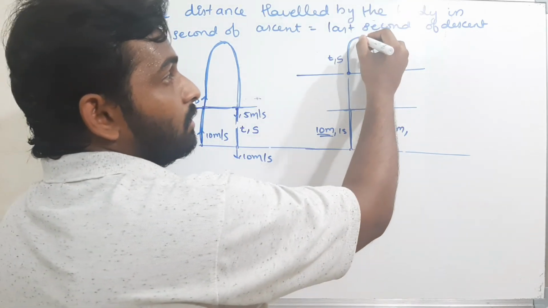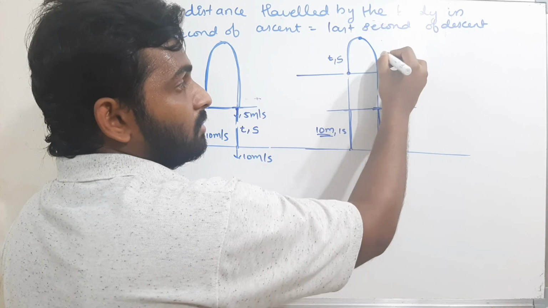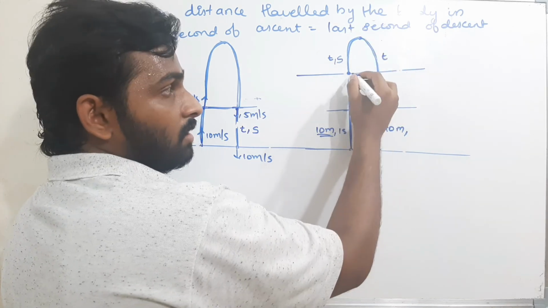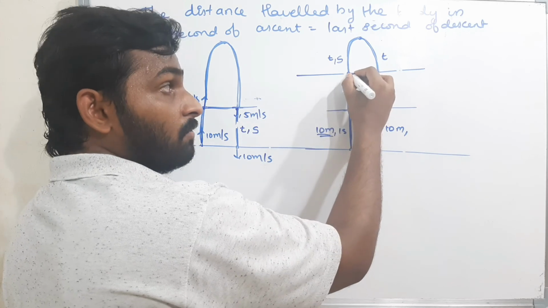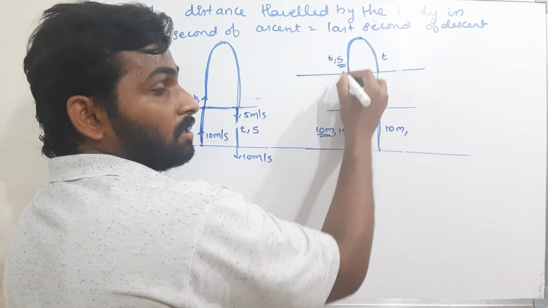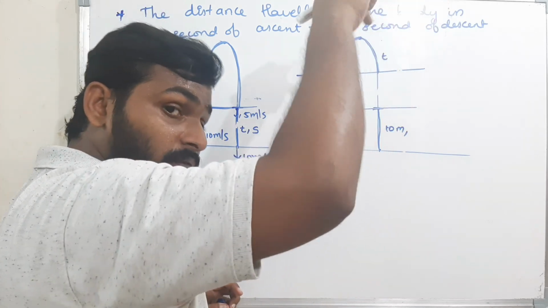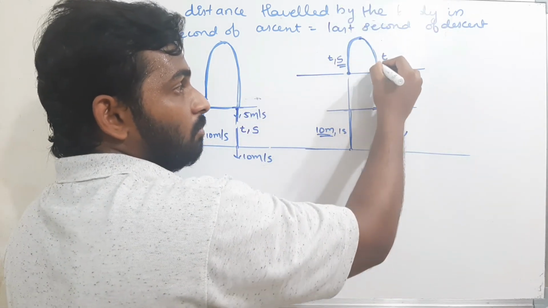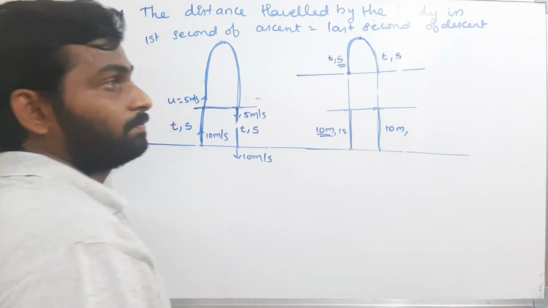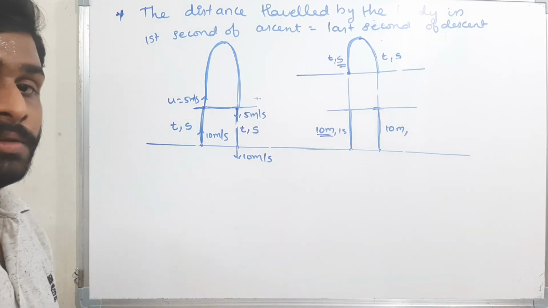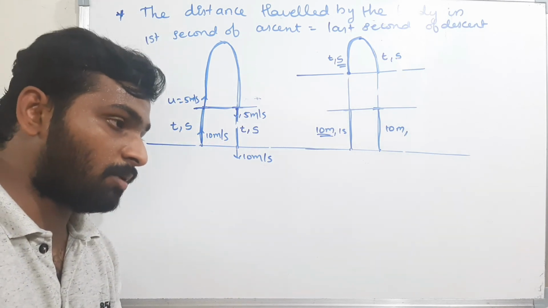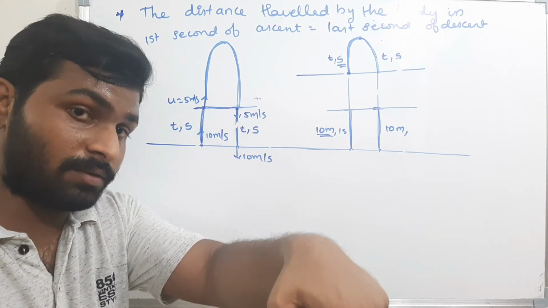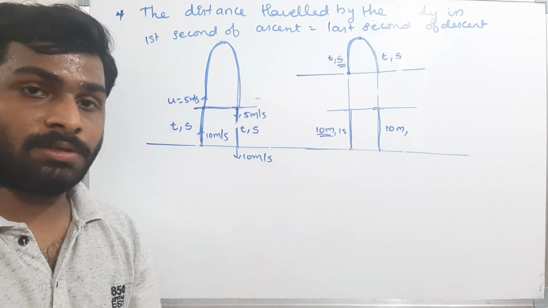That means what is the time taken to move from here to here? That is t seconds. From here to here, the time of ascent is equal to the time of descent. In the last t seconds of ascent, the distance traveled by the body is this. In the first t seconds of descent, the distance traveled by the body will be the same. Always remember this. The distance traveled by the body in the first second is 10 meters. The distance traveled by the body in the last 1 second is 10 meters.